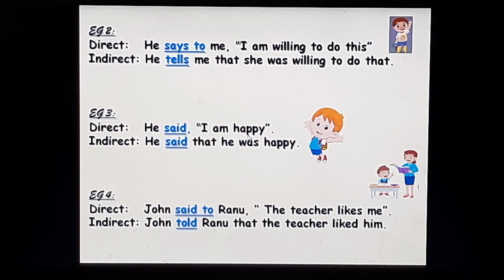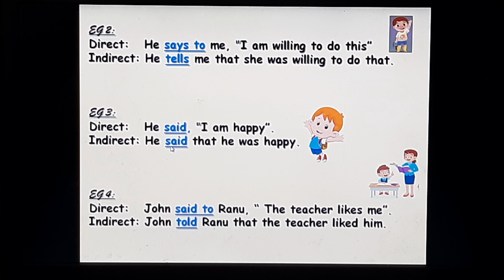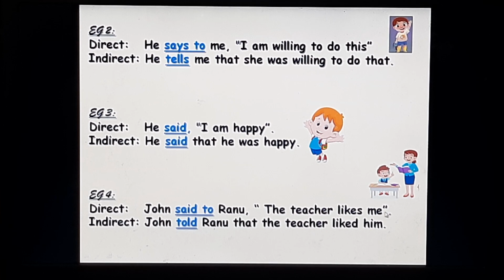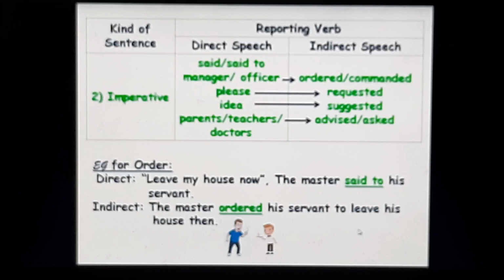He said, "I am happy." Said will remain said in the indirect. He said that he was happy. John said to Ranu, "The teacher likes me." Said to in the direct will change into told in the indirect. John told Ranu that the teacher liked him.